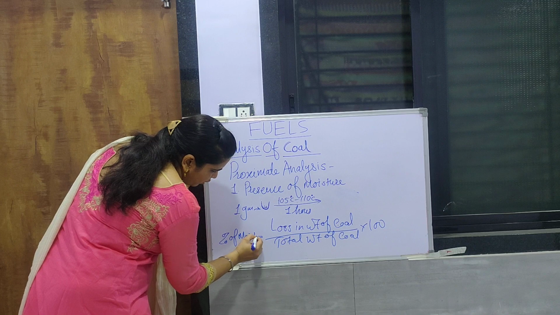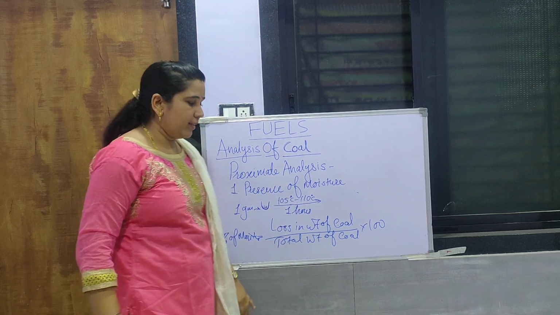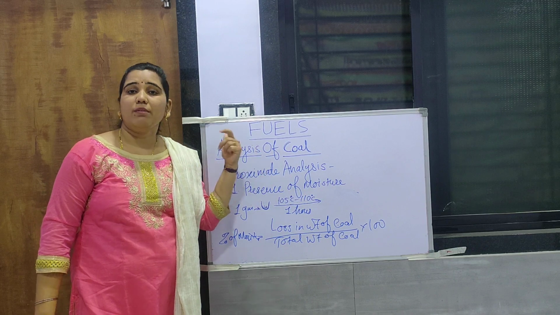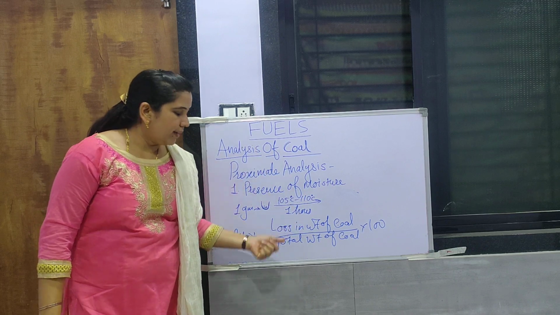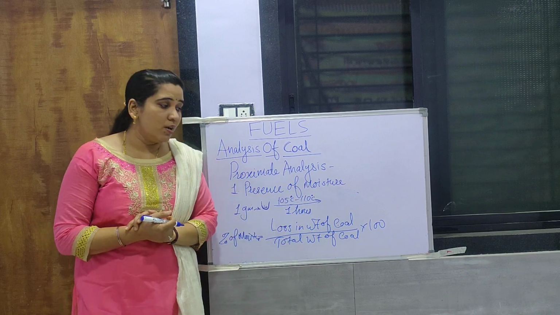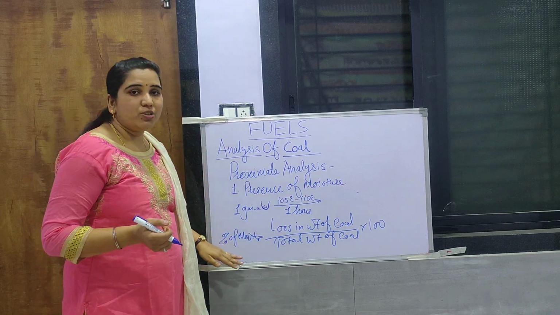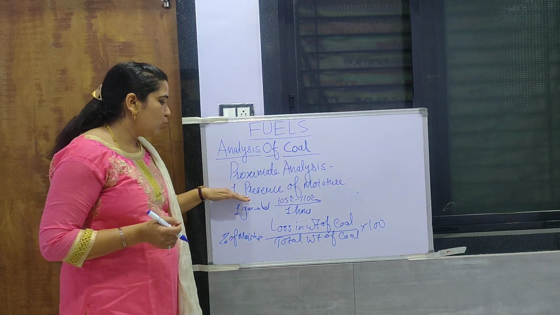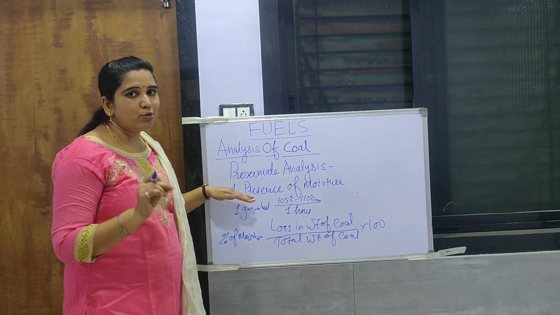So in this way percentage of moisture can be calculated, that is loss in weight of coal at this particular temperature after putting it into the oven, divided by the total weight of coal sample, into 100 because a percentage is concerned. So in this way percentage of moisture is calculated. Now this is the first step, to calculate the percentage of moisture.